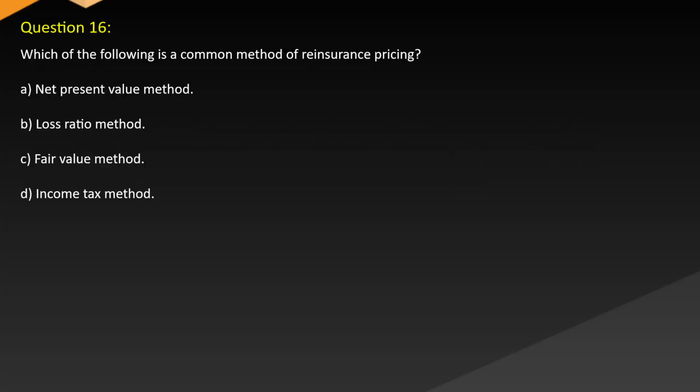Question 16. Which of the following is a common method of reinsurance pricing? A. Net present value method. B. Loss ratio method. C. Fair value method. D. Income tax method.